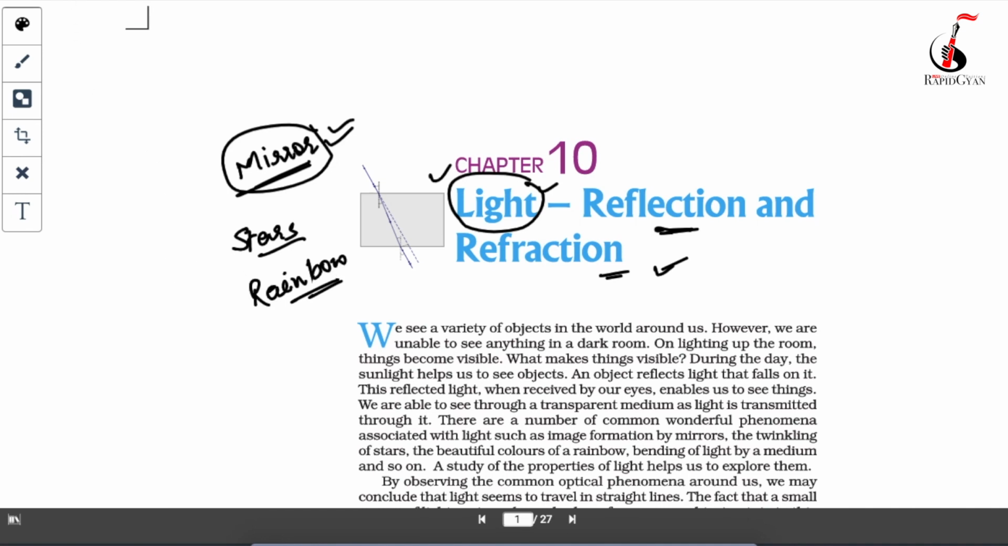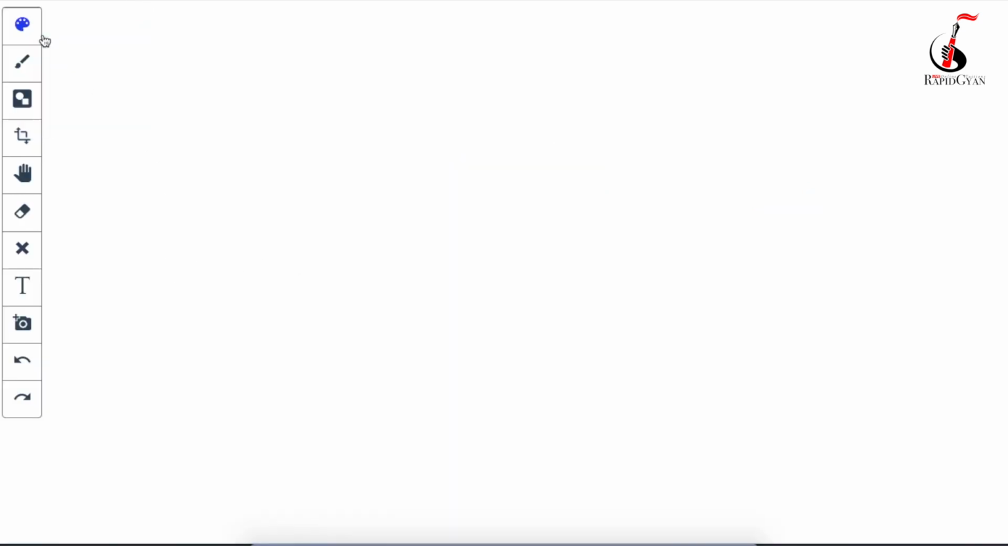After this, the next thing is the ray of light. So what is a ray of light? Ray means just one, everyone knows what a ray is. How are we going to define a ray of light? By observing the common optical phenomena around us, which I have just told you, we may conclude that light seems to travel in a straight line.